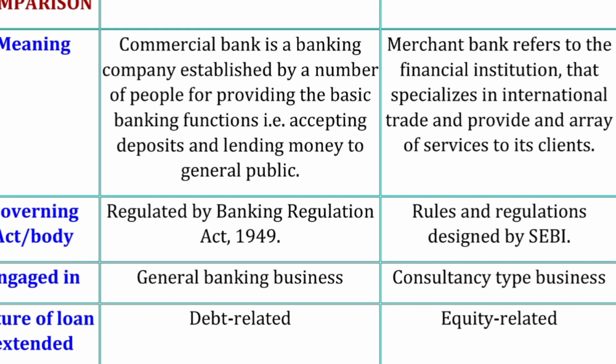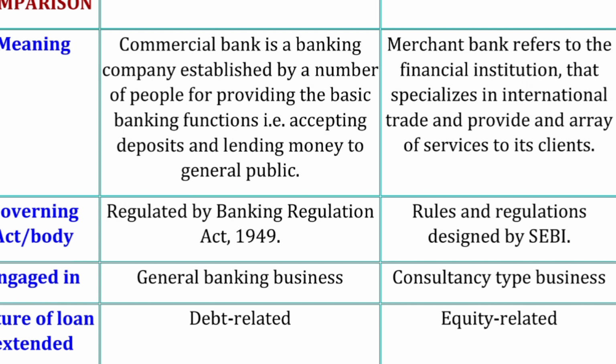But on the other side, the merchant bank is not a general banking business. It is a consultancy type of business that gives you advice on various services. If you want advice on your investment, they can give you the best advice. Or if you want to consult with a financial advisor, that is the best example.